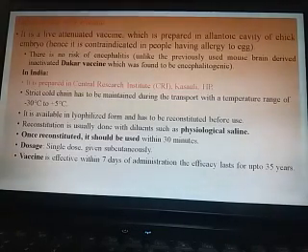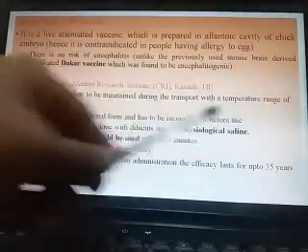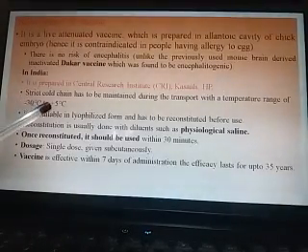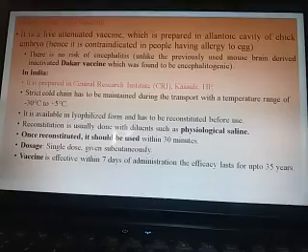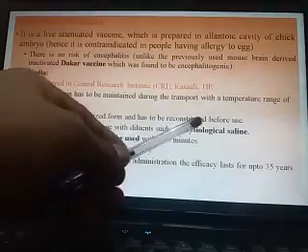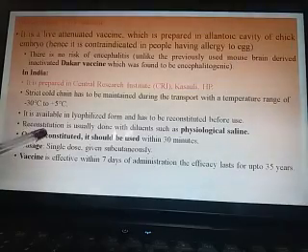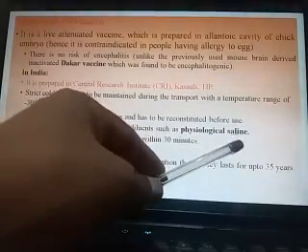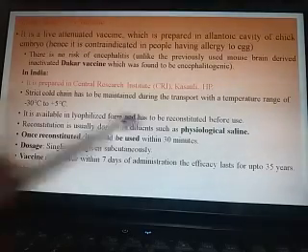A strict cold chain has to be maintained during transport, with a temperature range of minus 30 degrees centigrade to plus 5 degrees centigrade. I have clearly explained the cold chain during the polio vaccination program. It is available in lyophilized form and has to be reconstituted before use. Reconstitution, that is dilution, is done with physiological saline, and once the vaccine has been reconstituted, it should be used within 30 minutes.